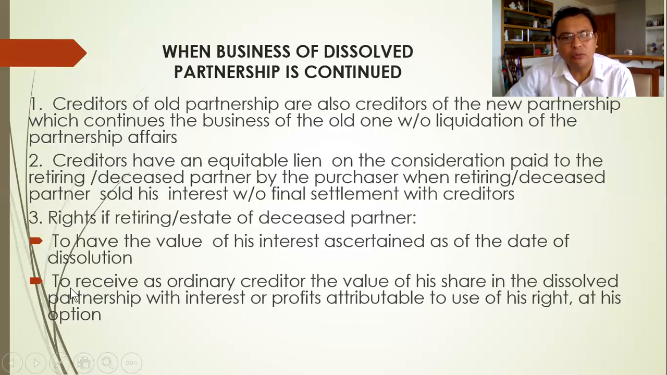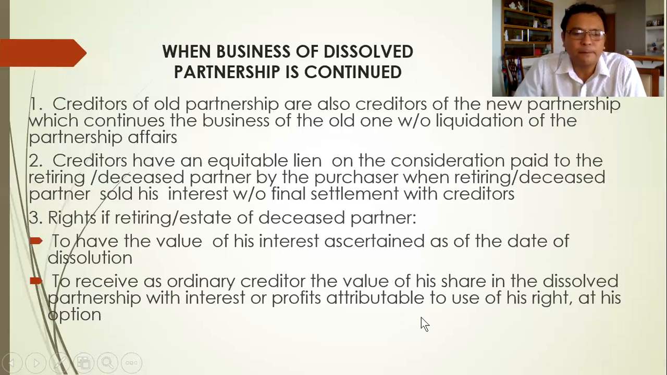Then he will have the right to receive as an ordinary creditor the value of his share in the dissolved partnership, with interest or profits attributable to the use of his right, at his option. Meaning if he is not paid the value of his share by the dissolved partnership, and the partnership is continued by a new partnership, then he will be paid interest or profits for the use of his right, at his option.